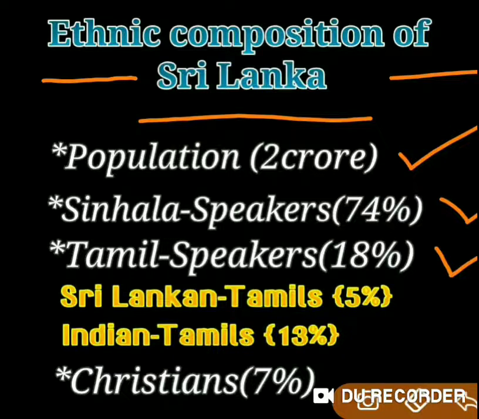18% of the people who speak Tamil live in Sri Lanka. In Tamil speakers, there are two groups. One is Sri Lankan Tamils, another one is Indian Tamils.